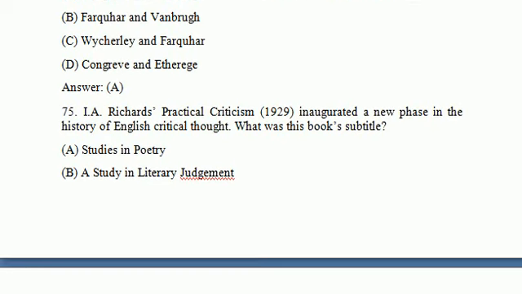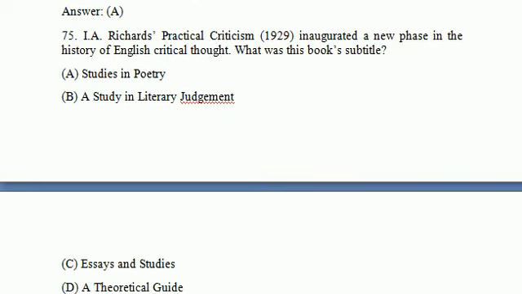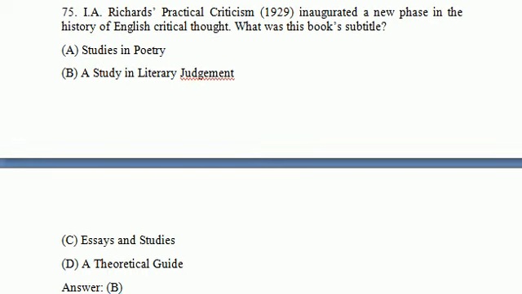I.A. Richards' Practical Criticism, which was published in 1929, inaugurated a new phase in the history of English critical thought. What was this book's subtitle? What is the subtitle of this book? It is a very popular question. Most of the time this question is asked in exams. Studies in Poetry, A Study in Literary Judgment, Essays and Studies. So option B is the correct answer. A Study in Literary Judgment. And the subtitle of Practical Criticism is A Study in Literary Judgment.